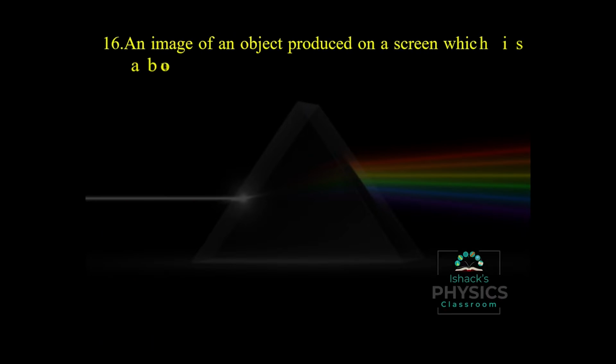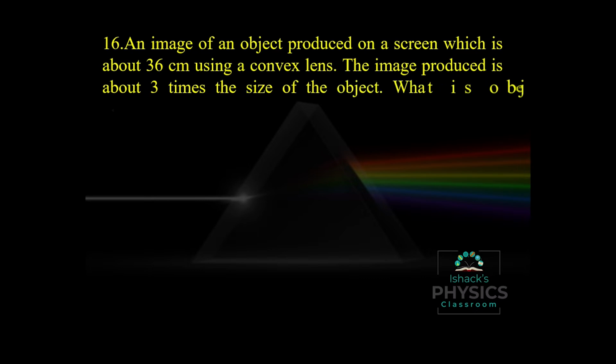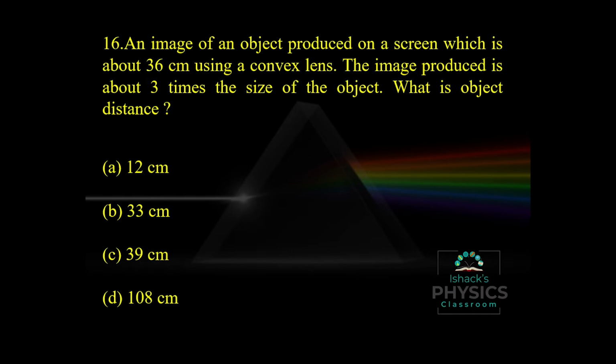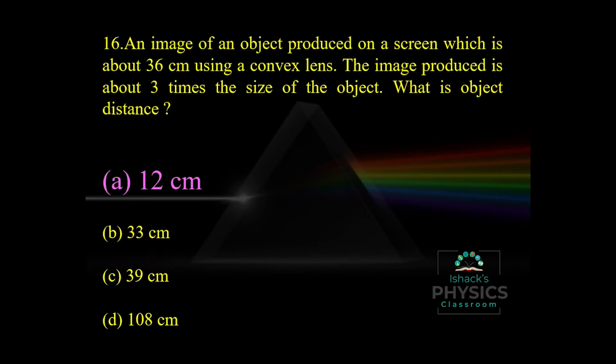An image of an object is produced on a screen about 36 centimeters away using a convex lens. The image produced is about 3 times the size of the object. What is the object distance? So we have the equation m equal to v by u. So we have the image distance, that is 36. So u is equal to v by m, so 36 by 3, that is 12 centimeters.